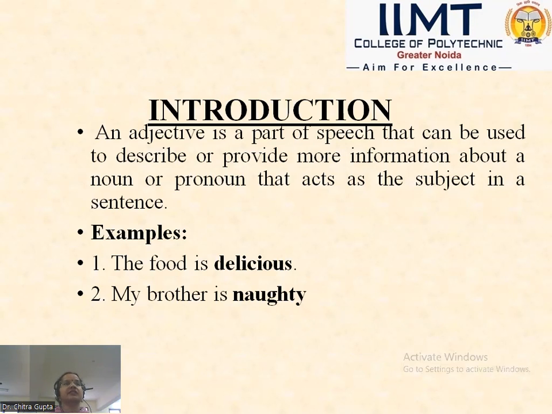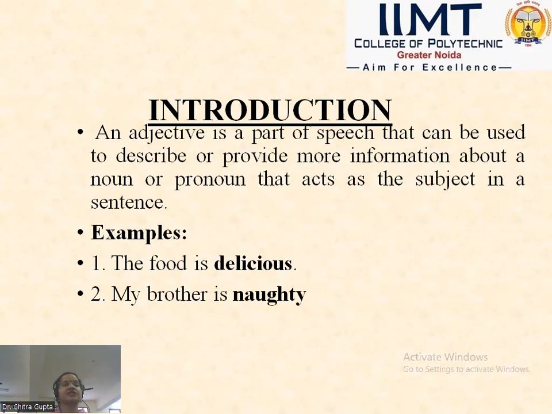What is an adjective? An adjective is one of the parts of speech which qualifies the noun or pronoun, which shows the quality of a noun or pronoun, which describes the characteristics, attributes, or elements of a noun or pronoun of a subject in a particular sentence, which gives more information about a noun or pronoun. For example, you can see the examples here.